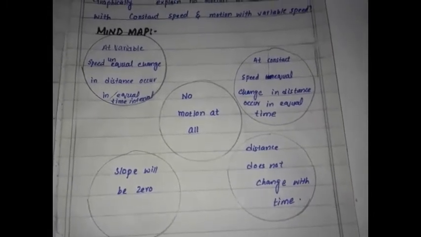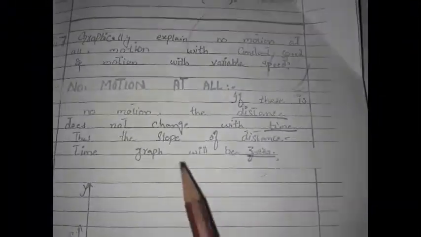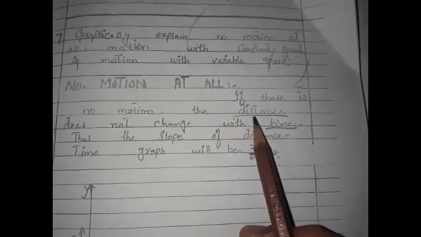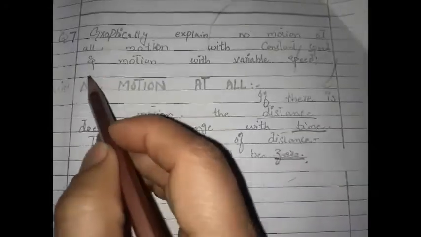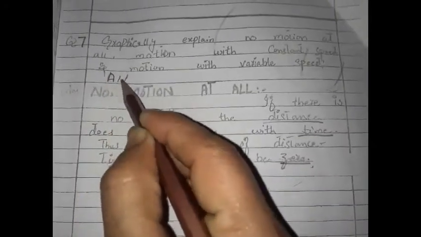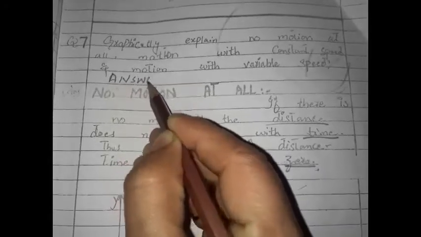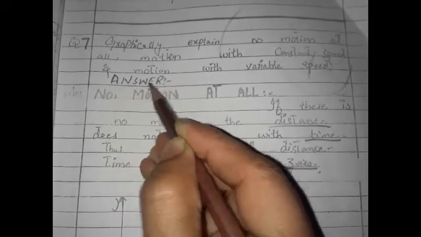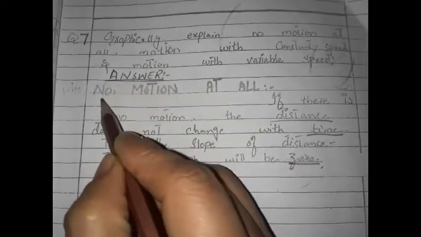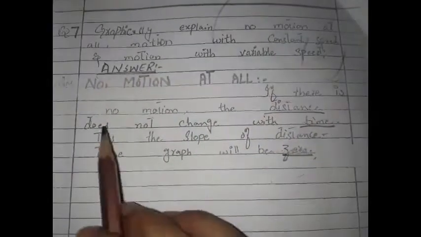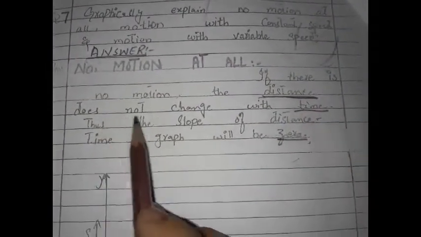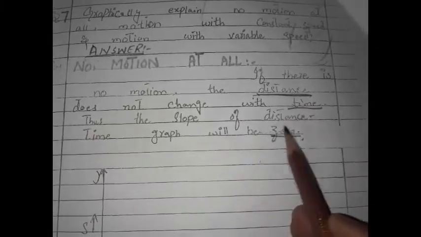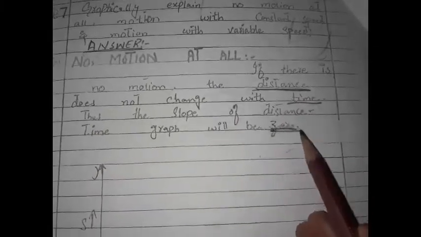Coming towards the answer of the question number 7, keep it in your mind that the underlined word must be written with the help of the black marker. Write down here after the question the heading of the answer in capital letter. Underline it and then give the heading no motion at all. If there is no motion, the distance does not change with the time.